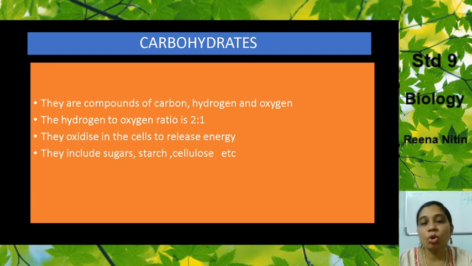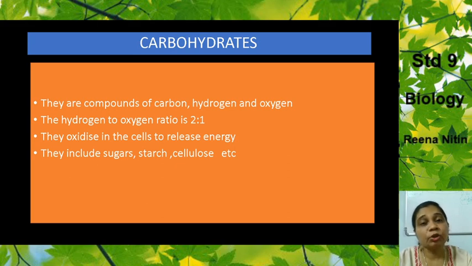The hydrogen to oxygen ratio is 2 is to 1. So if there are two atoms of hydrogen, there will be one atom of oxygen. Likewise, if there are four atoms of hydrogen, there will be two atoms of oxygen. So that's how the ratio is maintained. They oxidize in the cells to release energy. Now these carbohydrates oxidize in the cells so that energy can be released, and this energy is used for our day-to-day activities. They include sugar, starch, cellulose, etc.